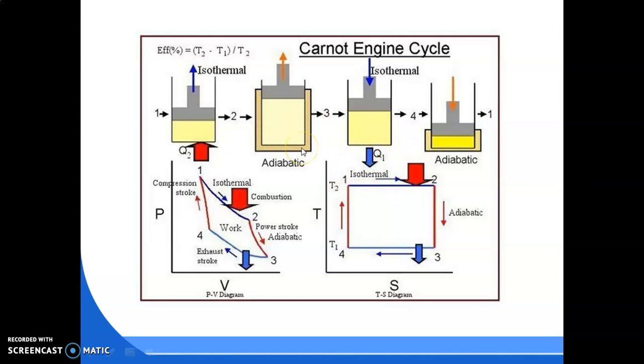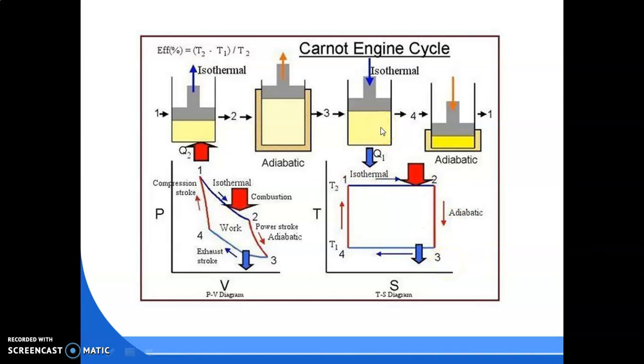And second is your reversible adiabatic expansion. Reversible adiabatic means isentropic. So isentropic means S2 must be equal to S3. So in this case, S2 is equal to S3. And though it is an expansion, the temperature decreases from TH to TL, or T2 to T3.